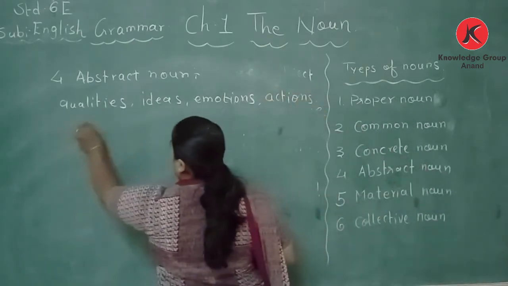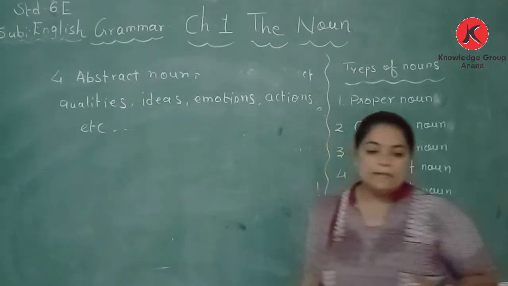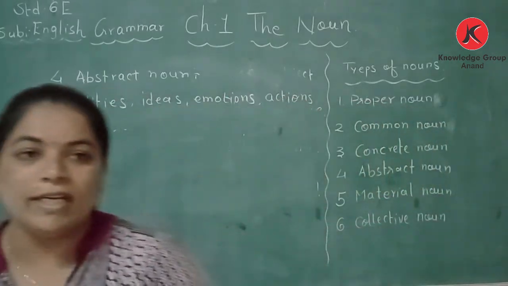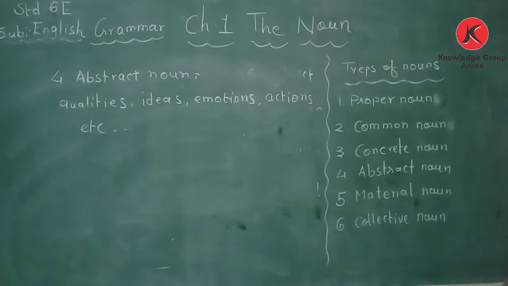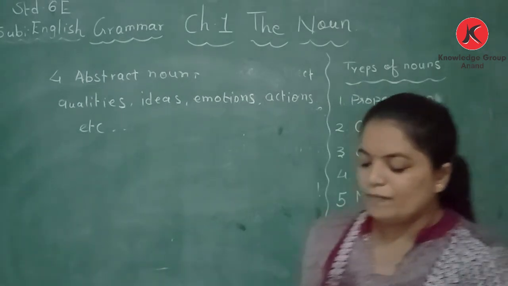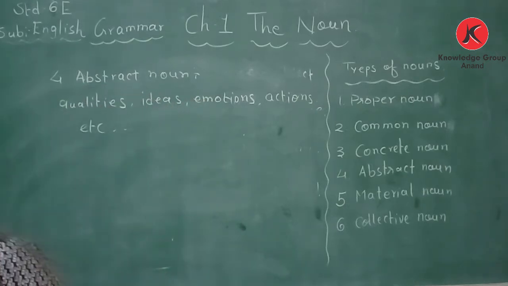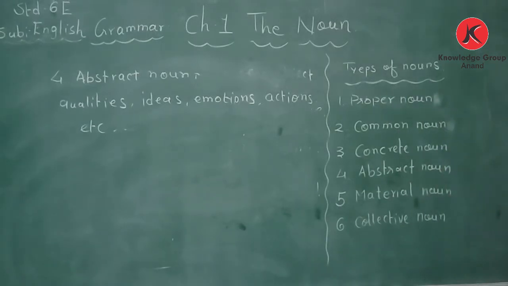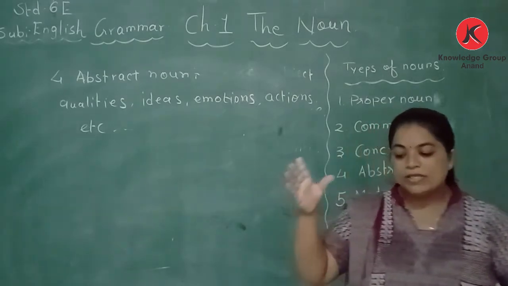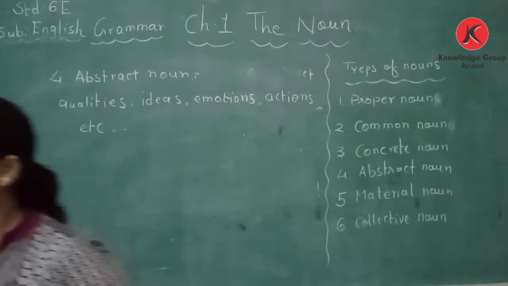Okay, etcetera we take. Abstract noun is about our qualities. Quality of a person also can be, and qualities of things also it can be. Quality of the feelings and conditions. These nouns are the names of things that cannot be seen. Can we see our ideas? No. We can't touch, hear or smell. It is just the opposite of the concrete noun.